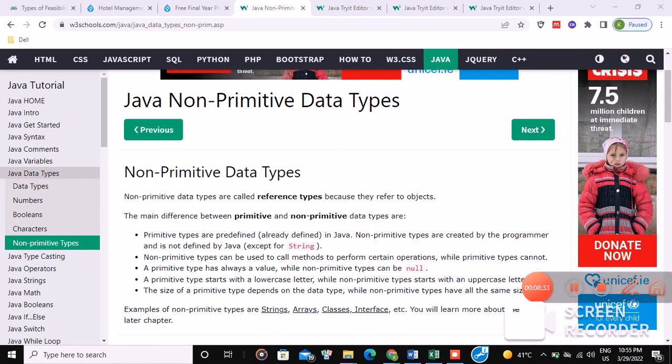Non-primitive data types and primitive data types. Primitive data types are those which are already defined by the system, but non-primitive are those which the programmer develops, and there are some rules for the development of non-primitive types. Primitive types always start with a lowercase letter, but non-primitive types start with an uppercase letter. The size of primitive data types depends on the data type, like int contains only 4 bytes, while the size of non-primitive types depends on the system because it is developed by the programmer. Primitive types all have the same sizes; they can't be of different sizes.